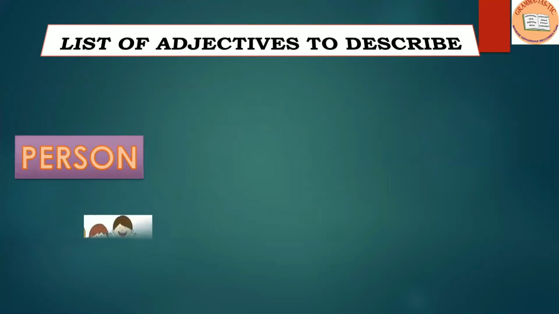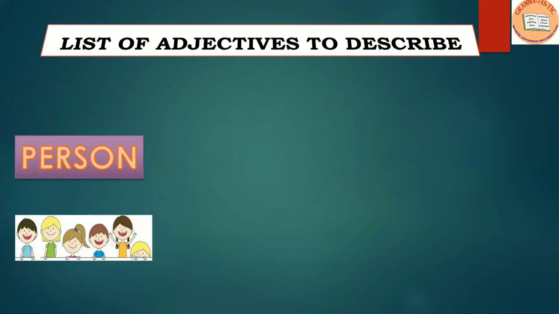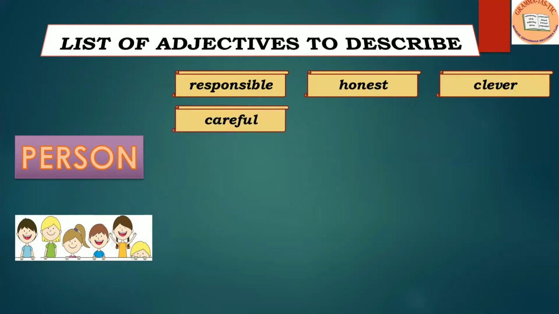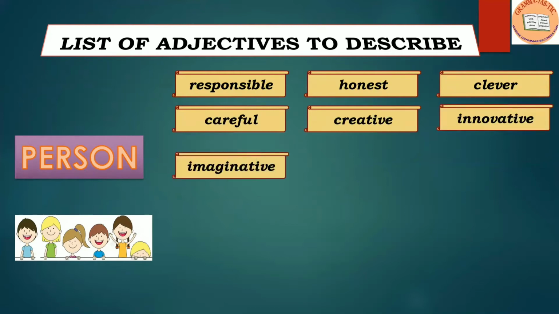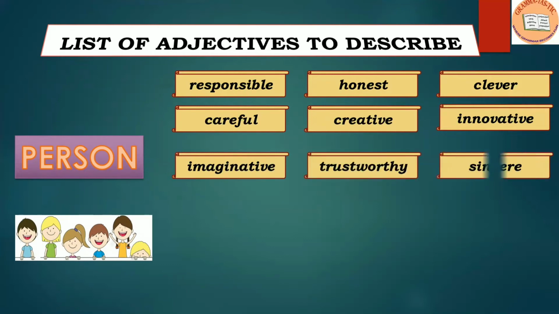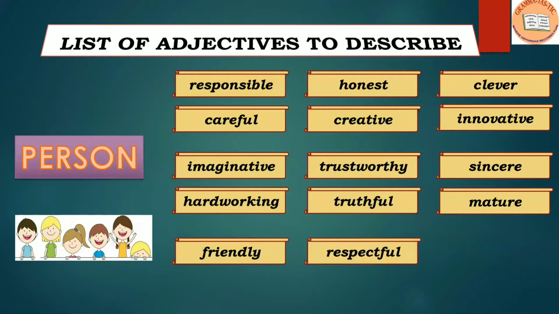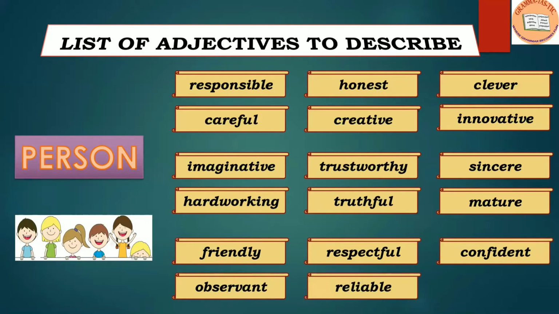If I talk about person, the words that we can use to describe people or person are responsible, honest, clever, careful, creative, innovative, imaginative, trustworthy, sincere, hardworking, truthful, mature, friendly, respectful, confident, observant, reliable, unique. So all these words can be used to describe people or persons.